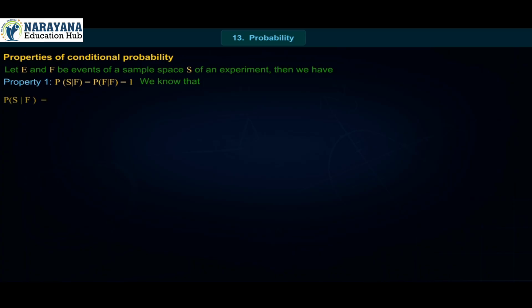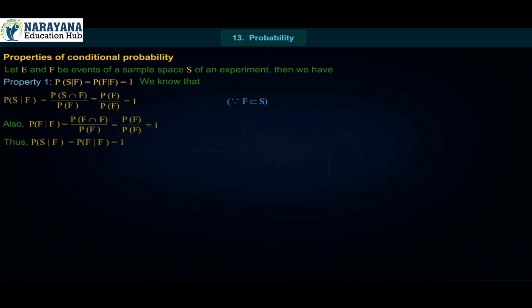We know that P(S|F) = P(S ∩ F)/P(F) = P(F)/P(F) = 1, because F is a subset of S. Also, P(F|F) = P(F ∩ F)/P(F) = P(F)/P(F) = 1. Thus, P(S|F) = P(F|F) = 1.